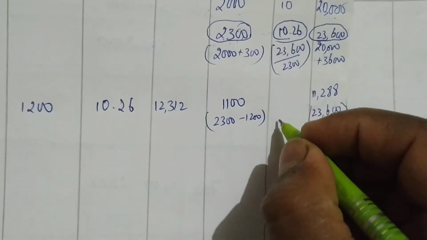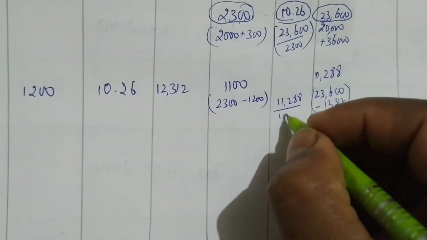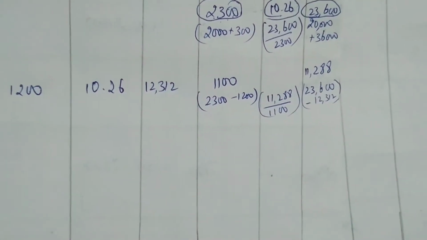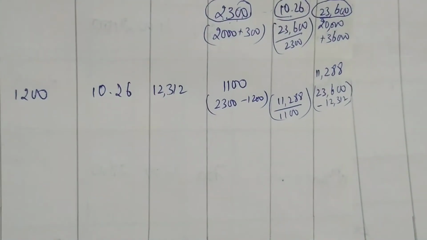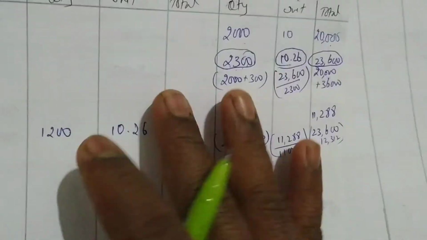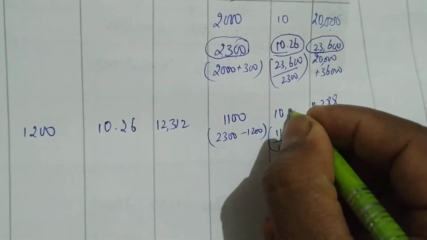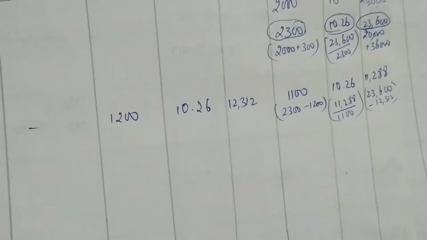Okay, so you can divide now. How to get this price? Unit price: 11,288 divided by 1100. You are getting 10.26 again. Same price, you are getting 10.26. Okay, done. Easy, very easy.